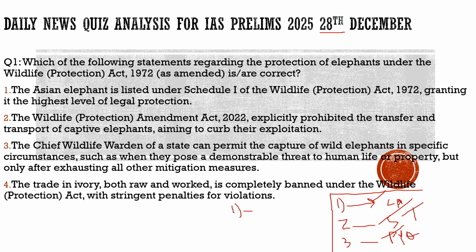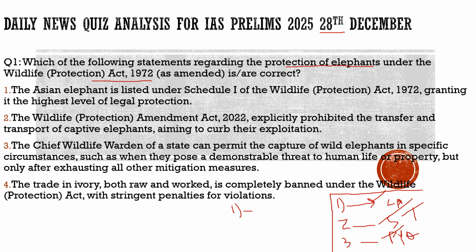Now with this, let's start by solving the first question. Here the first question says, which of the following statements regarding the protection of elephants under the Wildlife Protection Act of 1972 as amended are correct? So it is regarding the protection of elephants under the Wildlife Protection Act 1972.